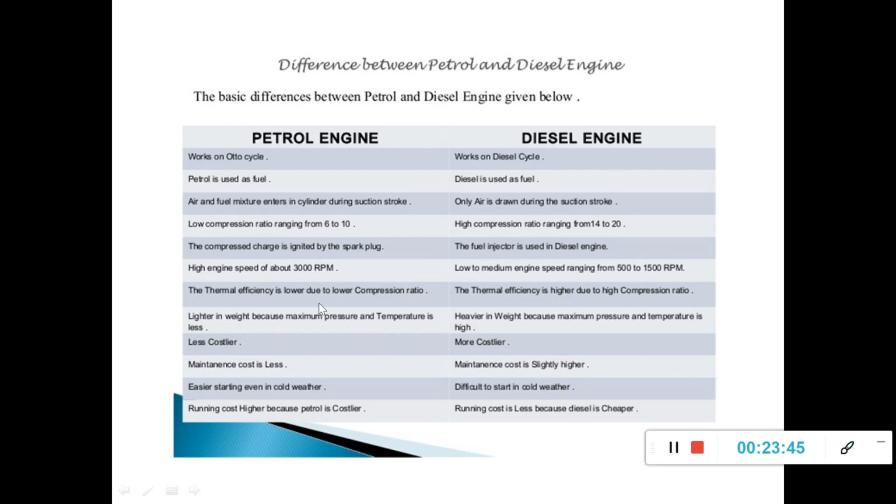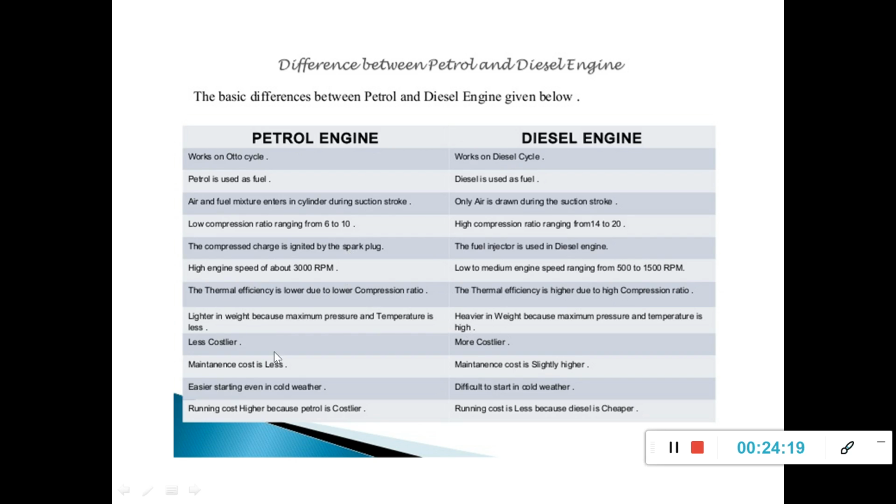The thermal efficiency is lower due to lower compression ratio. If you see the efficiency formula, compression ratio plays a very important role in that. If we increase the compression ratio, the efficiency of the engine, especially thermal efficiency, increases. So here, in case of petrol engines, we have lower compression ratio, 6 to 10. So thermal efficiency is automatically lower when compared to diesel engine.